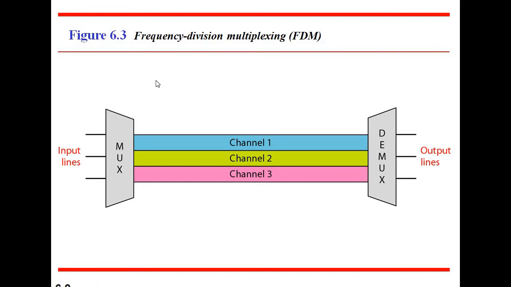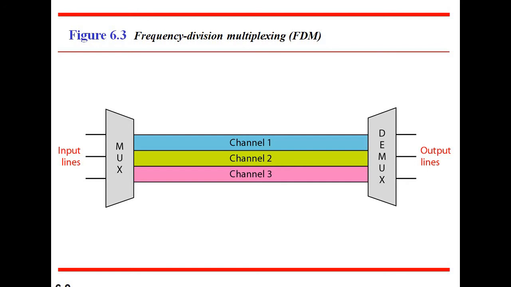So what is the function of multiplexing? In frequency division multiplexing, as I have told, signals generated by each sending device modulate different carrier frequencies, and these modulated signals are then combined into a single composite signal that can be transported by the link.